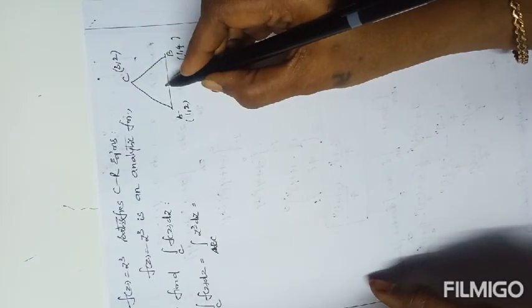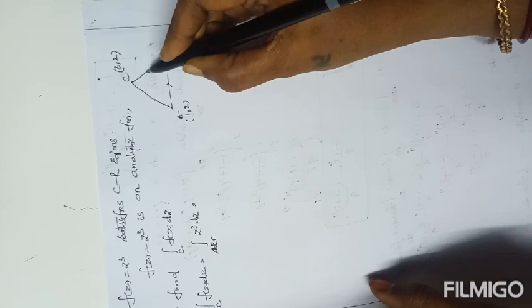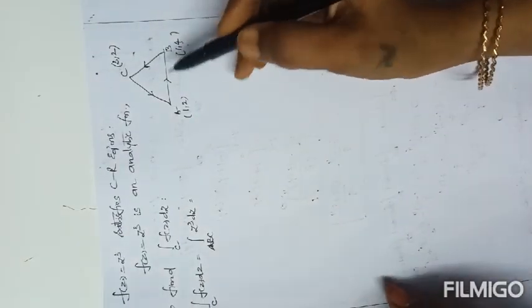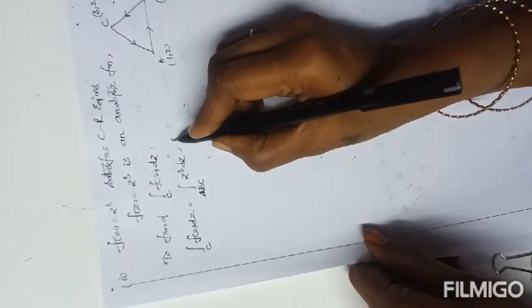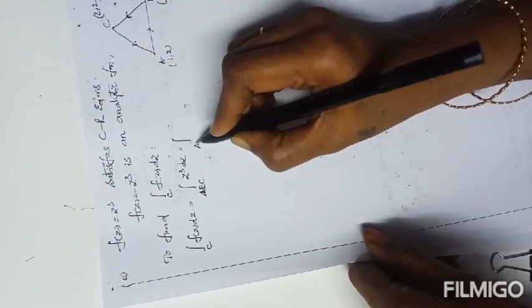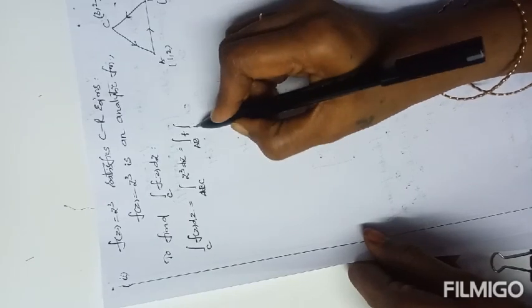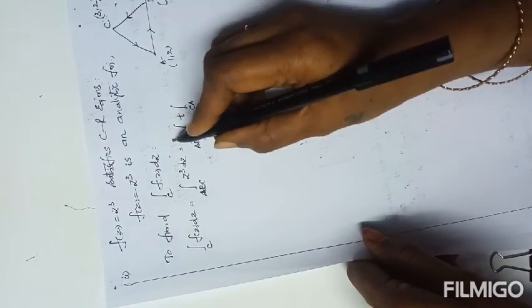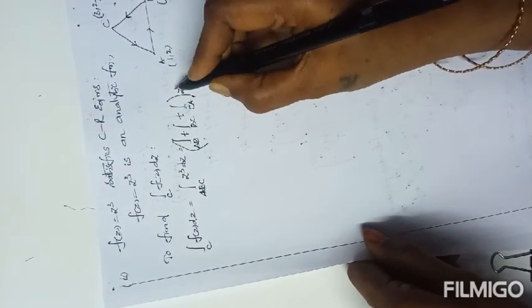First we have to integrate the given function along AB, then BC, and then CA. This is a closed curve, so it is written as the integral along AB plus BC plus CA of z cube dz.